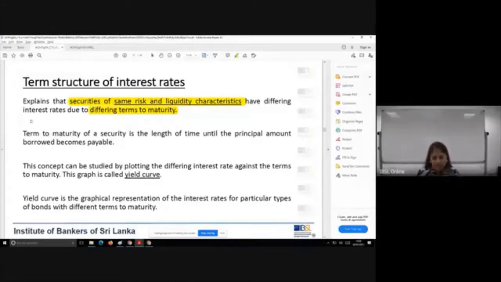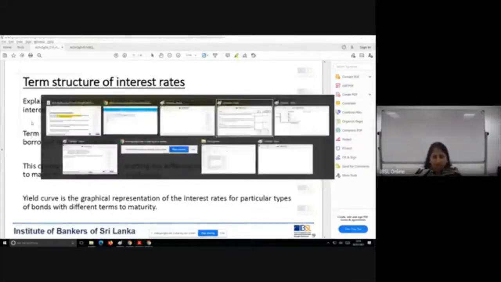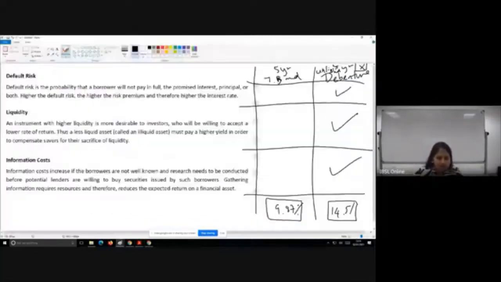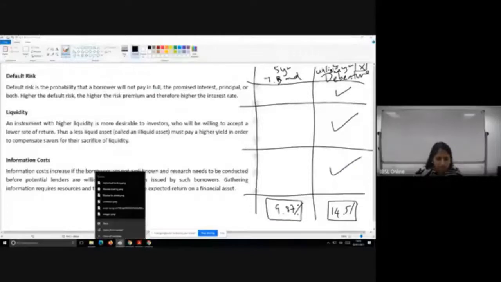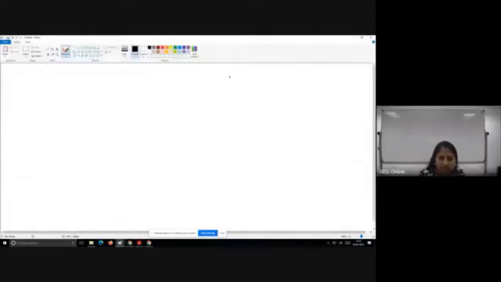Now understand this fact. Term structure of interest rates can be graphically represented. Why can it be graphically represented? We are looking at interest rate differences with changing maturity. Okay, this is the term structure.